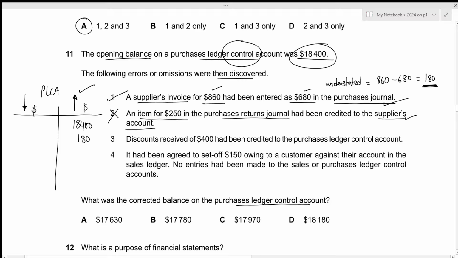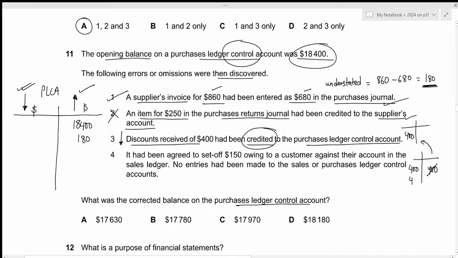For the third one, discounts received of 400 had been credited to the purchases ledger control account. Remember that discounts received is something that will reduce the value of trade payables. So it should have been included on the debit side, but it was previously included on the credit side. So what we want is 400 on the debit, but we previously have 400 on the credit. Now, in order to make it look like this, if we just enter 400 once on the debit side, it will get cancelled out with the previous error.